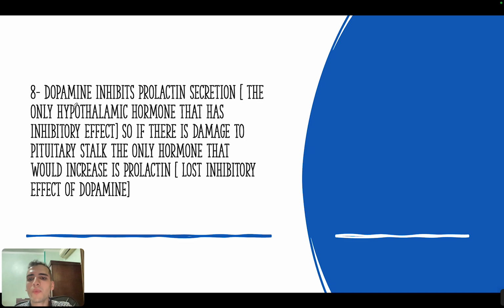The next high yield concept is that dopamine is the only hormone that's secreted from the hypothalamus that inhibits another hormone in the pituitary, which is prolactin. So dopamine inhibits prolactin. If there is damage to the pituitary stalk, which connects the hypothalamus to the anterior pituitary, the only hormone that will increase in its level will be prolactin, because it will lose the inhibitory signals from dopamine. This is important.